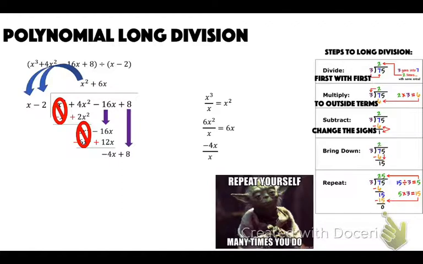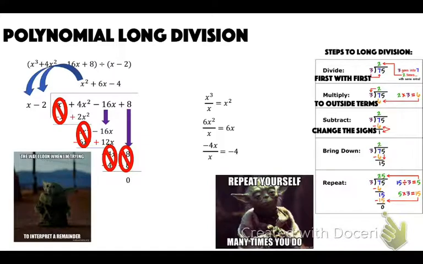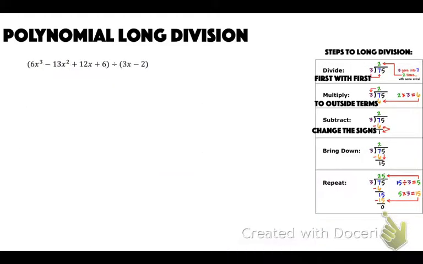Then divide. Negative 4x divided by x is negative 4. That goes up top. Negative 4 times x is negative 4x. Negative 4 times negative 2 is positive 8. Subtract. Change those signs. They both cancel, so we don't have a remainder here. And our answer is, we don't have one, so we don't have to interpret anything. So that is our answer, x squared plus 6x minus 4. Okay?